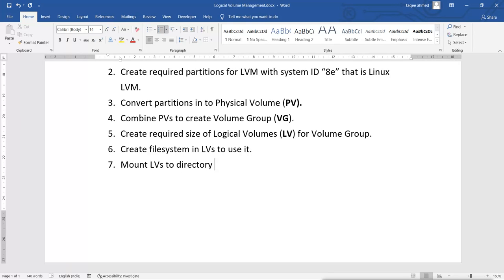and after mounting it, just like the other partitions, we will make it persistent mount by adding an entry into the etc fstab file.